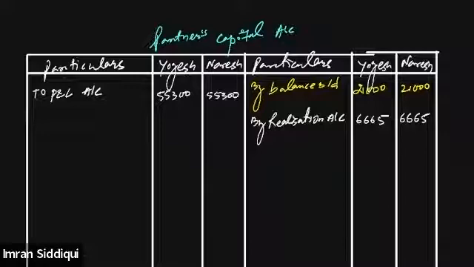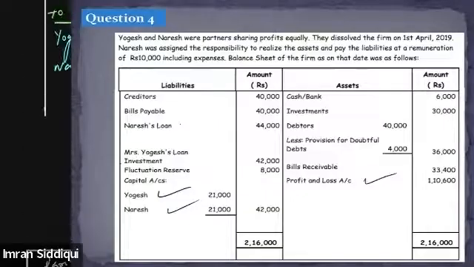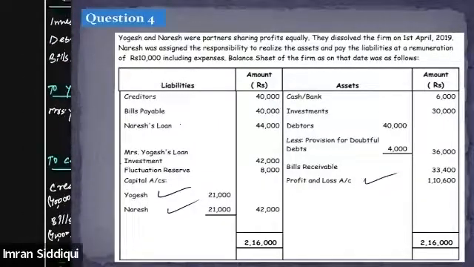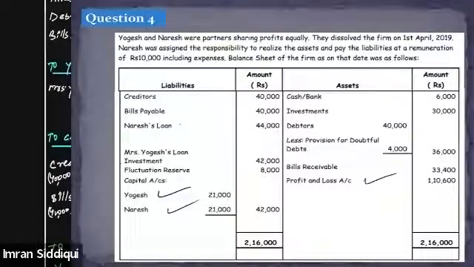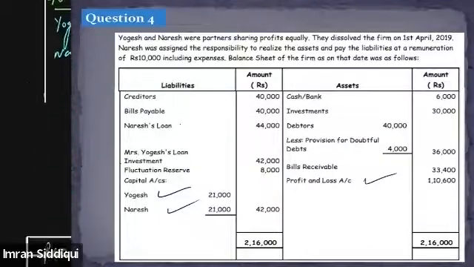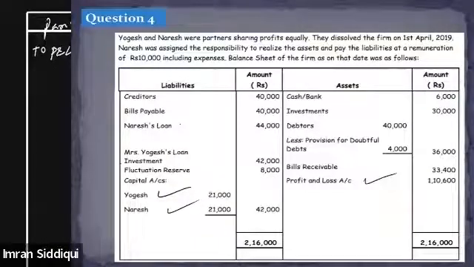All right, everyone. Then there is one more thing. Let's focus on the debit side first. On the debit side, the name of Yogesh also appears, Yogesh account. And here it is saying that Yogesh is paying off the liability of Mrs. Yogesh loan. So we'll go to the partner's capital account. On the credit side, we'll write down by realization account.